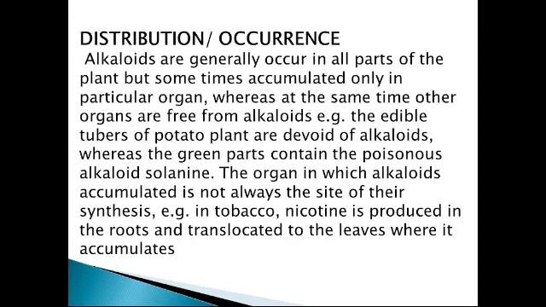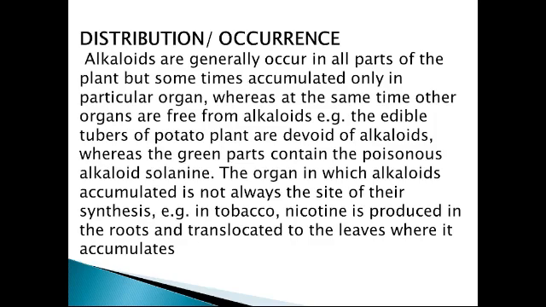But sometimes they are accumulated in a particular organ, whereas at the same time other organs are free of alkaloid. When they are accumulated in a particular organ, for example leaves, the other organs of that plant are free of alkaloids. All the alkaloids are accumulated in leaves.